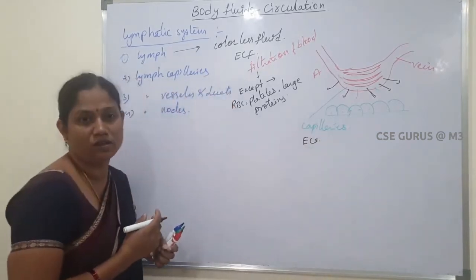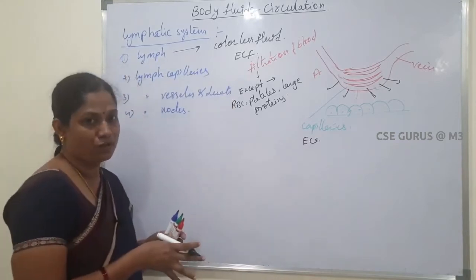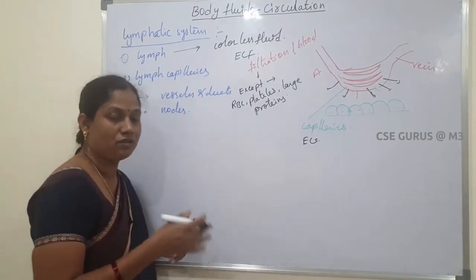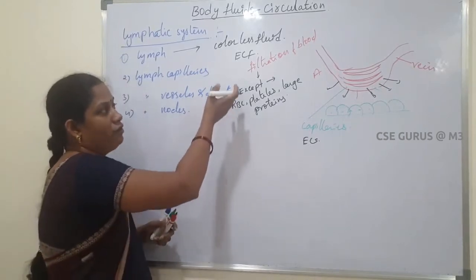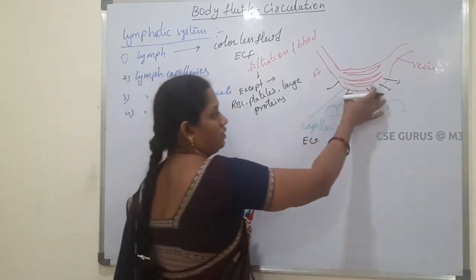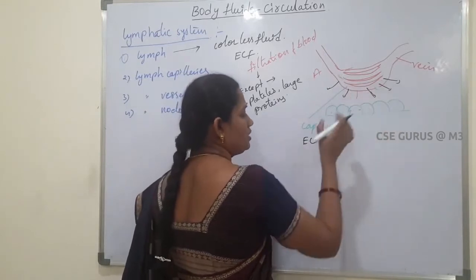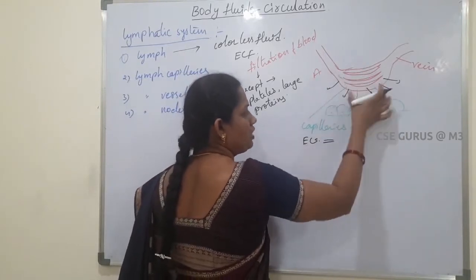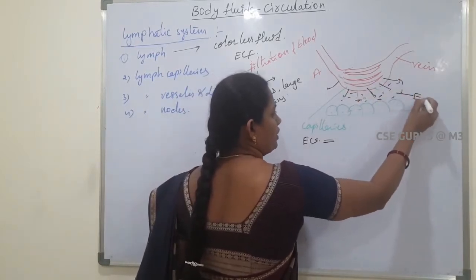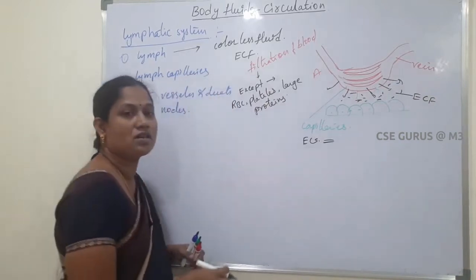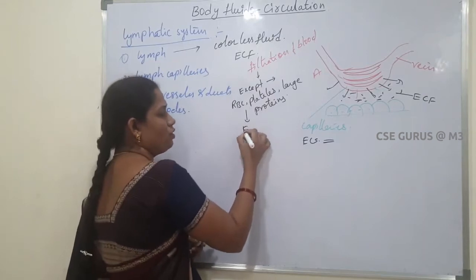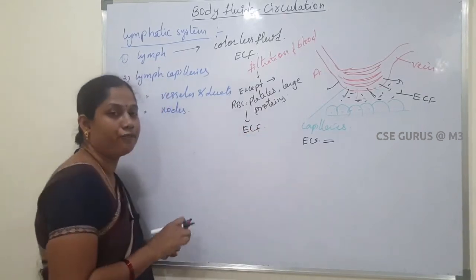During filtration, due to colloidal osmotic pressure, which is formed by the proteins, the fluid is filtered here. Some amount of fluid is diffused into this space. That fluid is called ECF, extracellular fluid. So the filtration process forms ECF.